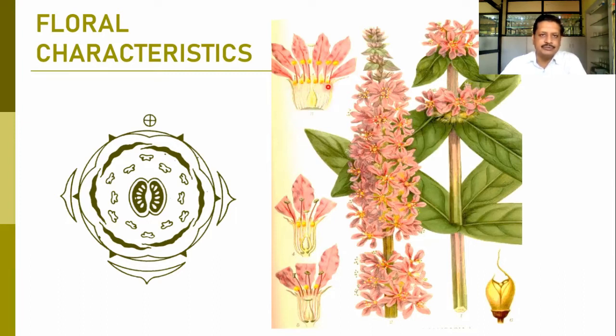These are the androecium which are attached on the thalamus, and these are the petals. So this is the cut open flower. Here you can find this is the ovary, the style goes straight, and this is the capitate stigma. So ovary, style, stigma, and the stamens. Stamens are arranged on the thalamus, because this is the hypanthium where it can be situated. So petals are free here, and it forms the capsule type of fruit.